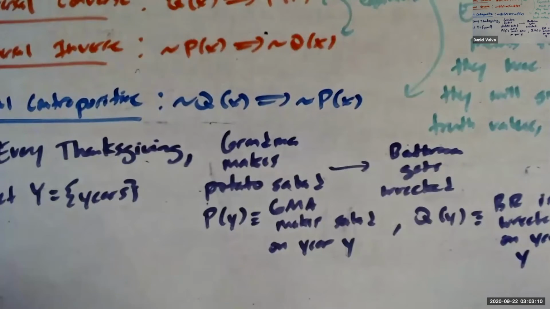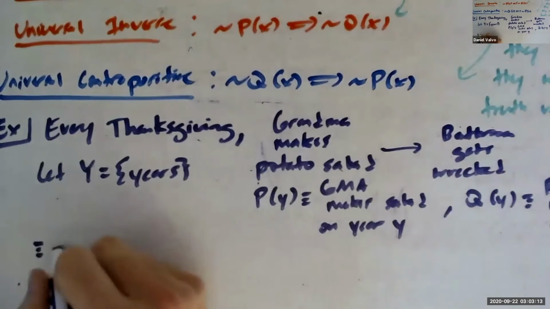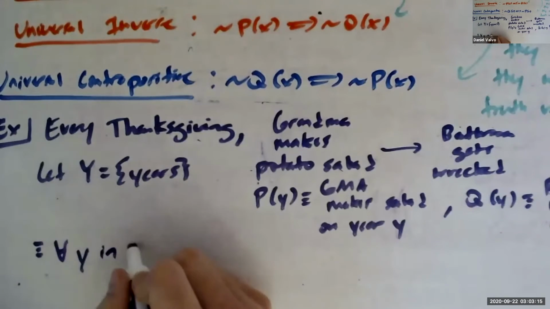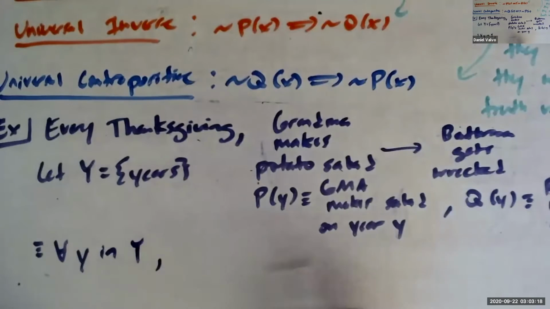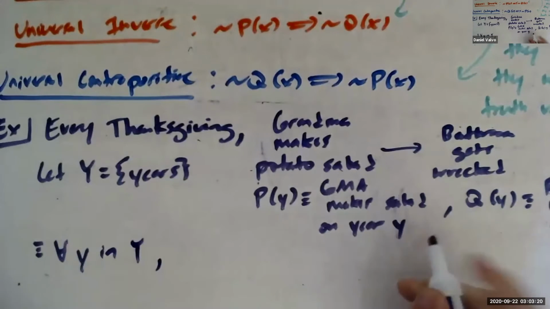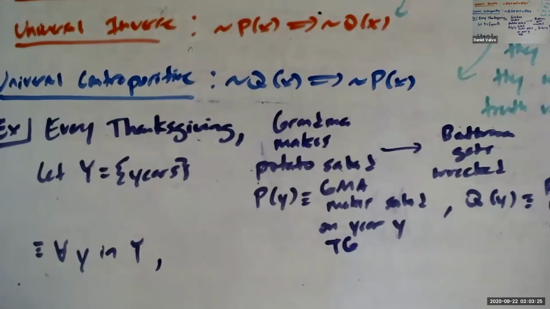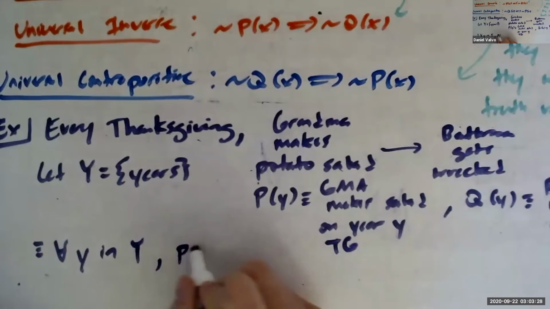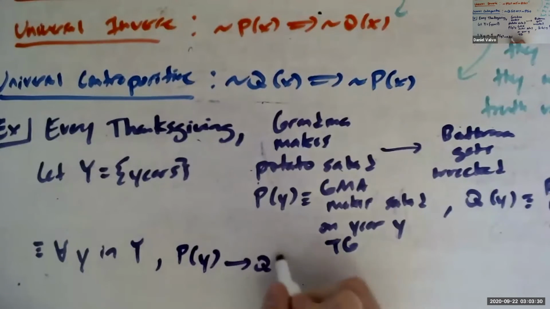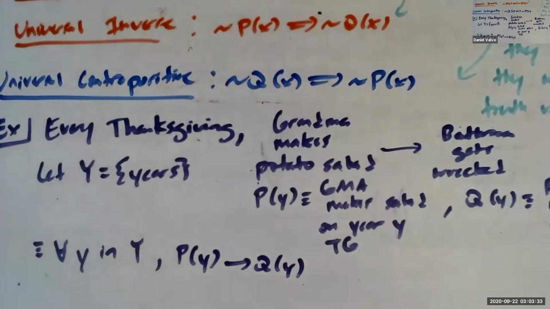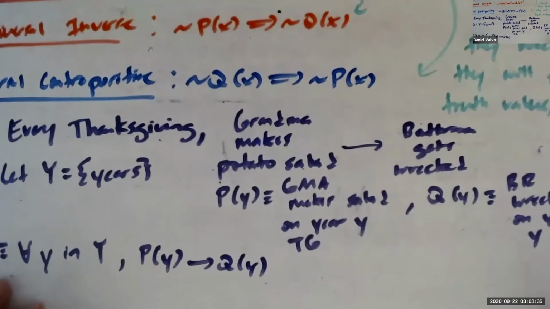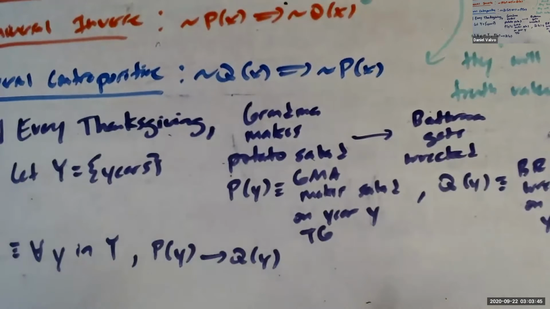Make sense? Then the statement is saying for all years y, if grandma makes potato salad on year y Thanksgiving, right? Bathroom is wrecked on year y Thanksgiving, right? For all y, P of y implies Q of y, right? That's all this statement is saying here. And so the contrapositive is totally equivalent, right? Assuming this statement is true, the contrapositive would totally be true.